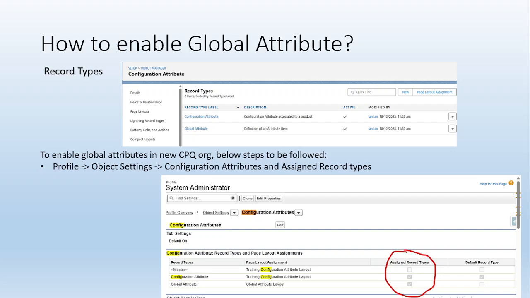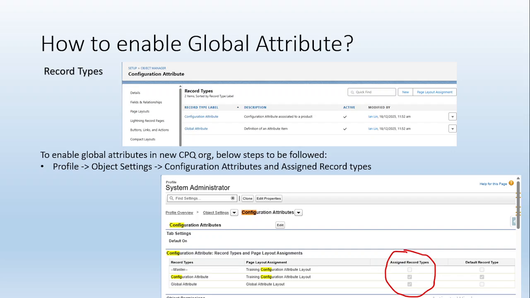Okay. So the configuration attribute is a specific object, and by default the global attribute is not enabled, you need to enable it. It is a record type, which means there is one configuration attribute object, and when you try to create a new record, it will ask you for the record type, configuration attribute or global attribute, what type of attribute you want to create.